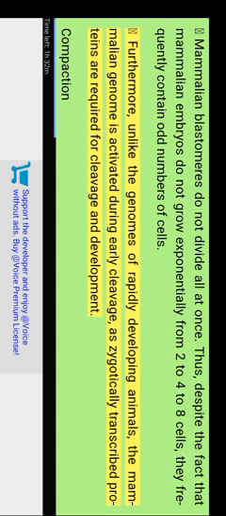Furthermore, unlike the genomes of rapidly developing animals, the mammalian genome is activated during early cleavage, as zygotically transcribed proteins are required for cleavage and development. Compaction.